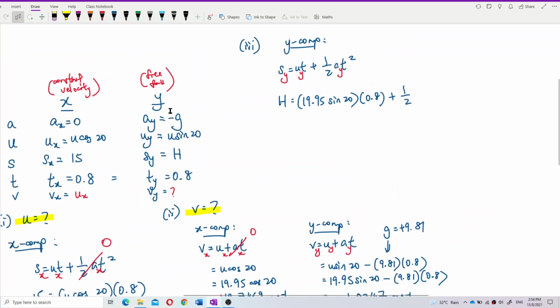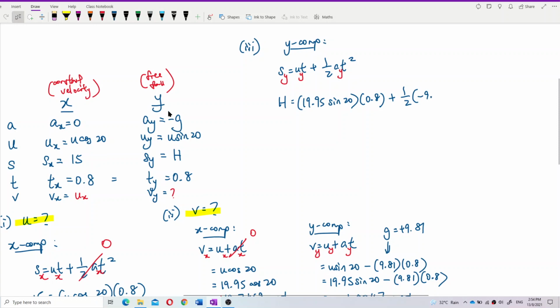The a is a negative g, isn't it? Negative g, negative 9.81, and the time taken is 0.8 squared. So sy is the h, we need to find the height. So let's calculate. The height of the stage is a positive 2.32 meter.